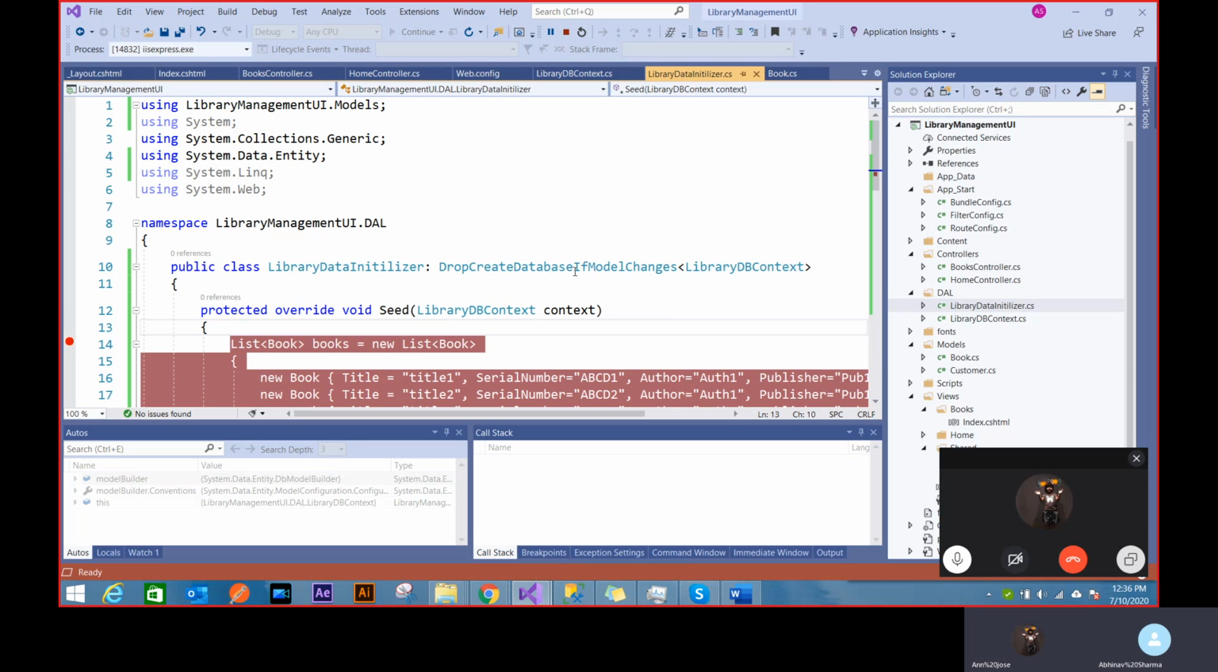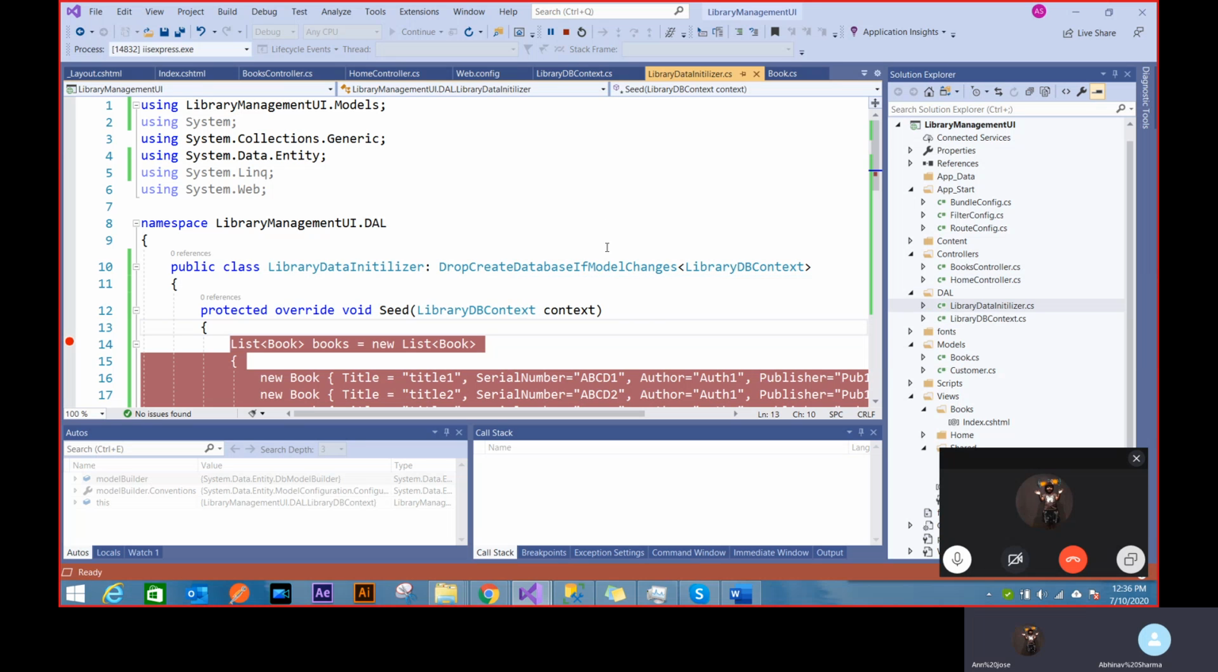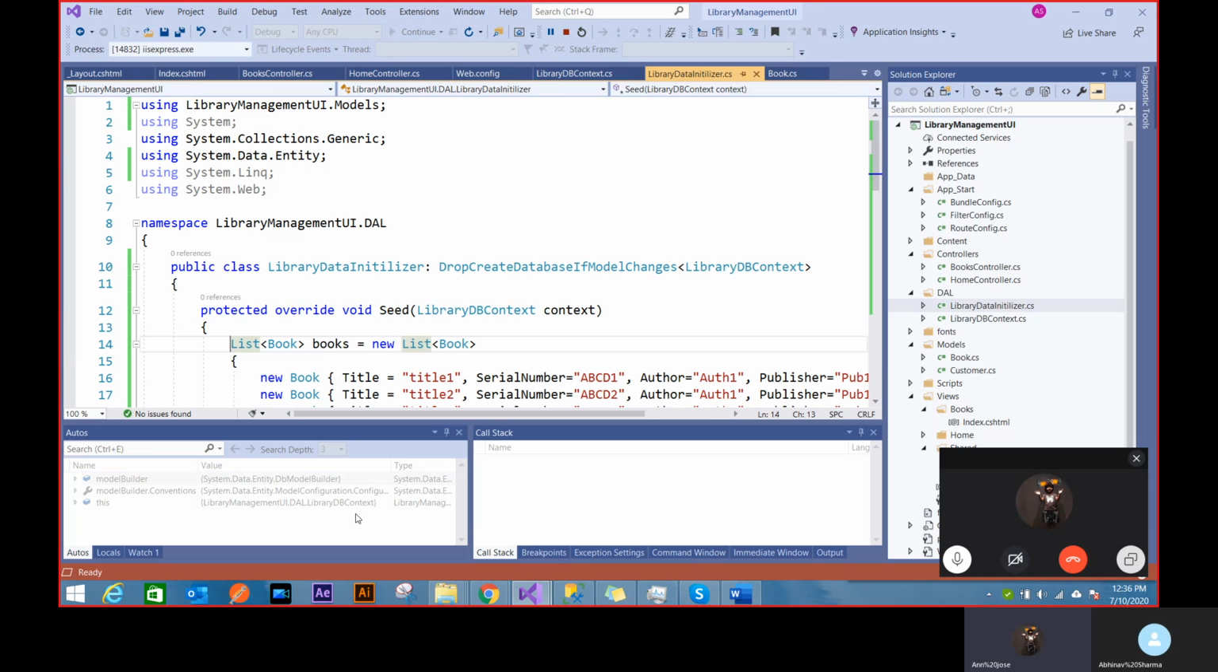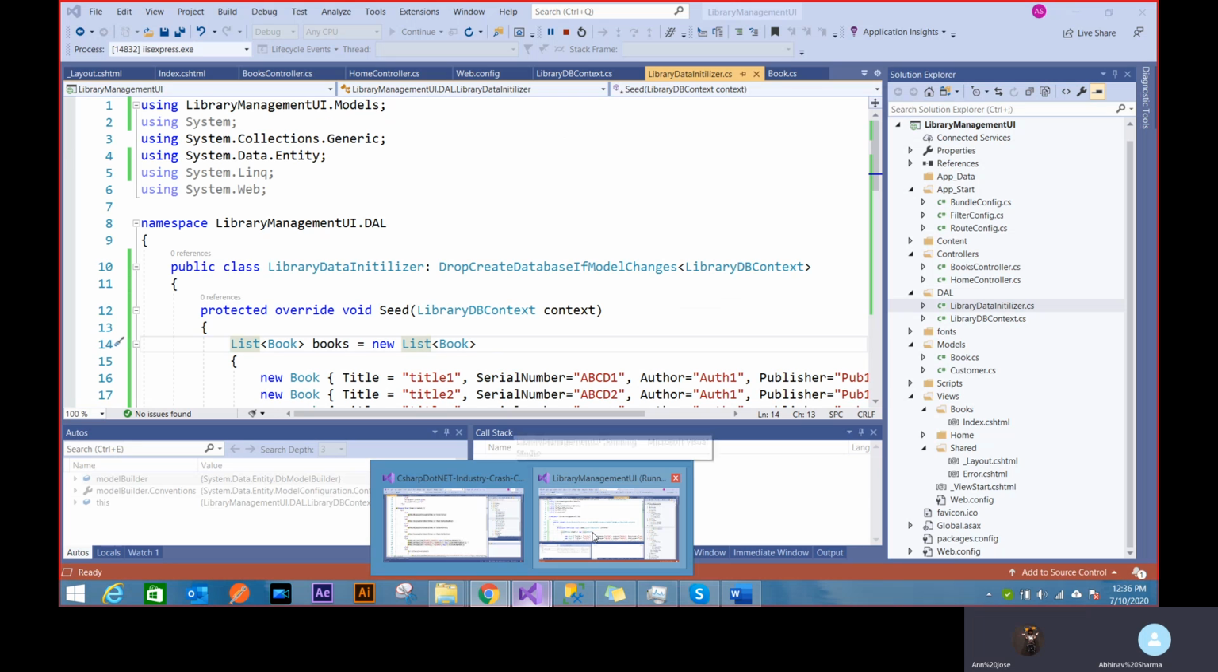You remember there were two lines here: drop create database always, and drop create database if model changes. So that's the advantage of using if model changes. Now I can see this record, and the serial number is better now because I'm using display name for, and I'm providing a space. So that's the advantage of using display name for properties.